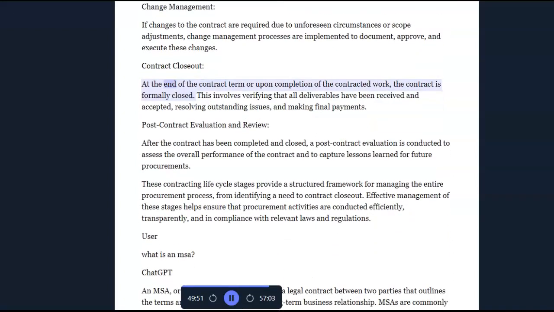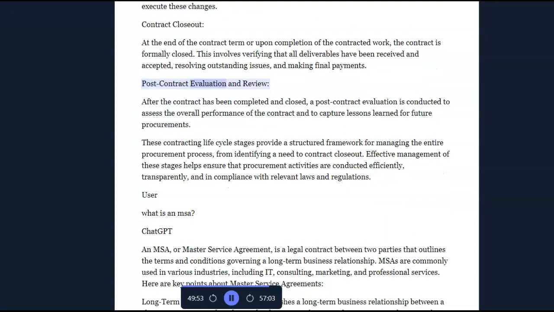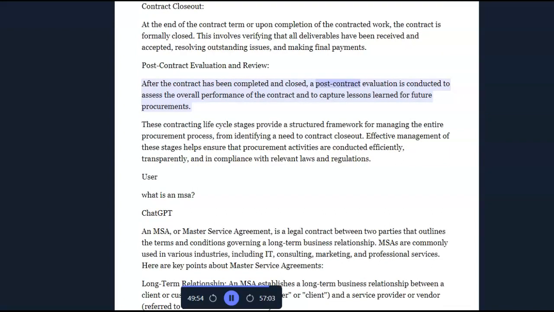Contract closeout. At the end of the contract term or upon completion of the contracted work, the contract is formally closed. This involves verifying that all deliverables have been received and accepted, resolving outstanding issues, and making final payments. Post-contract evaluation and review. After the contract has been completed and closed, a post-contract evaluation is conducted to assess the overall performance of the contract and to capture lessons learned for future procurements.